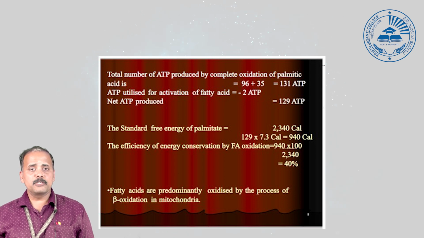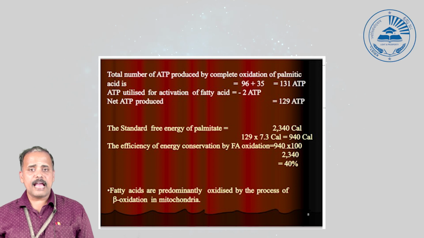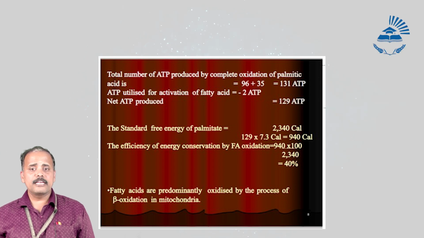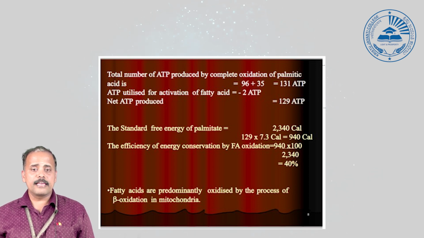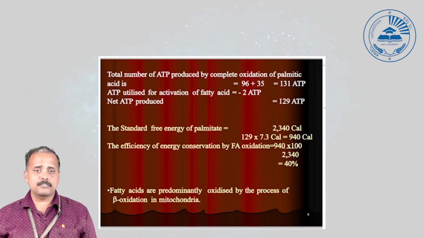The total number of ATPs produced by the complete oxidation of palmitic acid includes 131 ATP molecules, out of which 2 ATPs are used for the activation of the fatty acid molecule, and the net gain is 129 ATPs. When you calculate the energy efficiency of beta oxidation of fatty acids, we understand that beta oxidation contributes almost 40% of the oxidation. So fatty acids are predominantly oxidized by the beta oxidation process in the mitochondria.